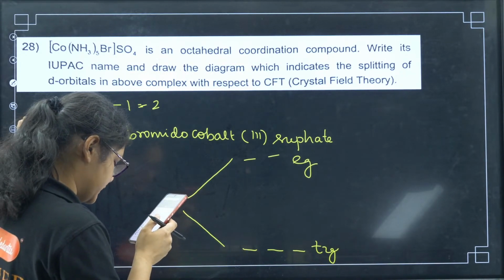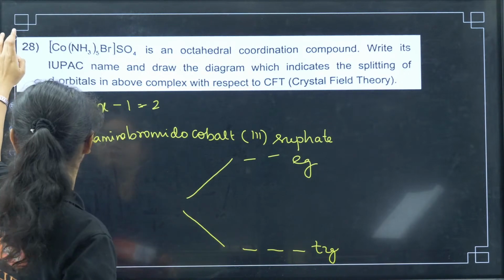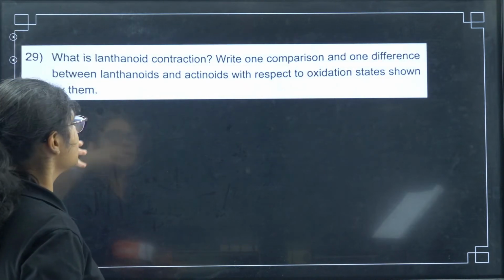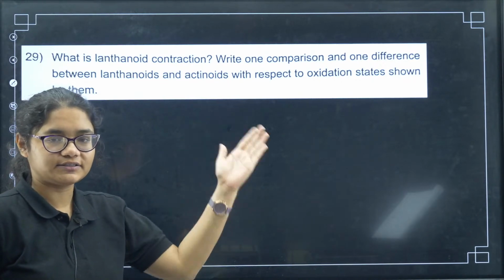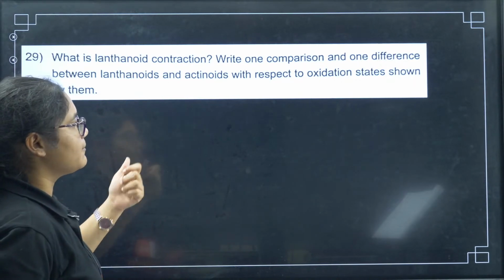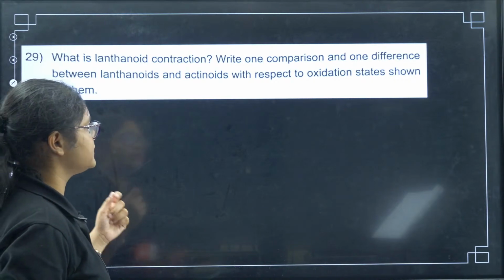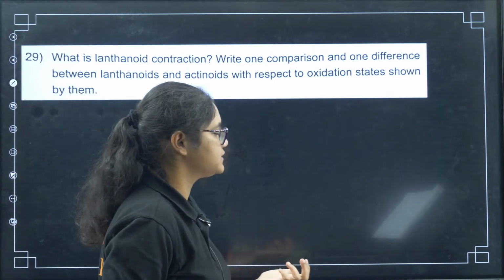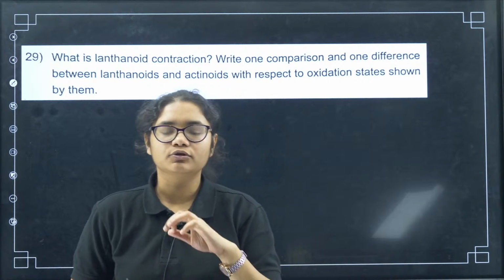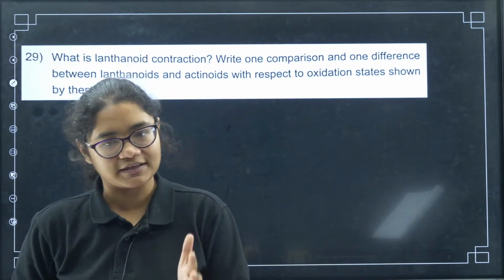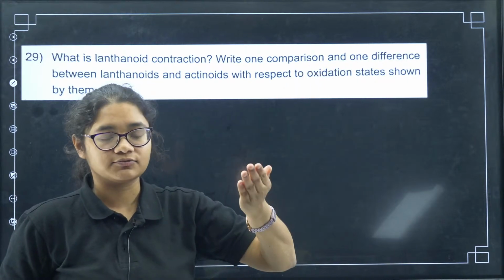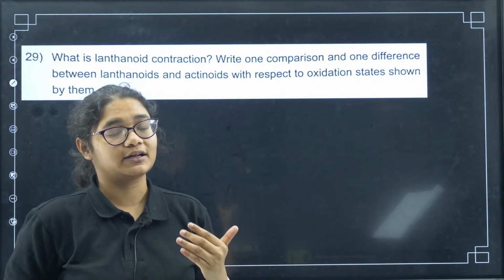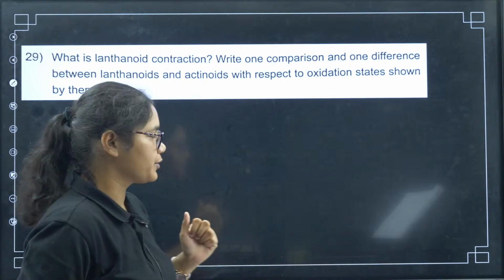Rahman, it is okay dear if you write kilojoule, fine, but kilojoule per mole is the correct answer. Next, lanthanide contraction, what is lanthanide contraction, a steady decrease. Write one comparison and one difference between the lanthanoids and actinoids with respect to the oxidation state shown by them. Both of them show oxidation state +3, and what is the difference? Lanthanoids can show up to +4 as the highest oxidation state, actinoids can show up to +7, okay?